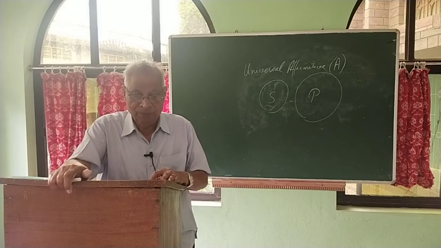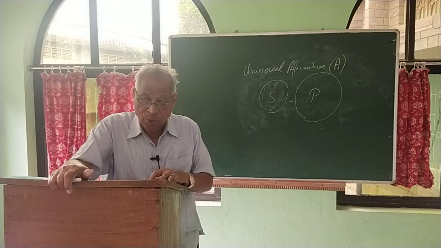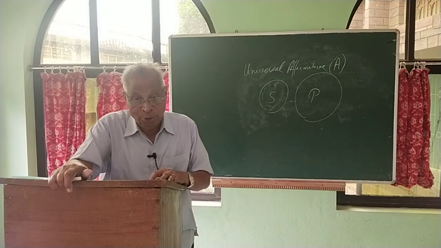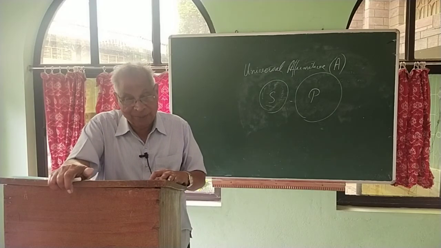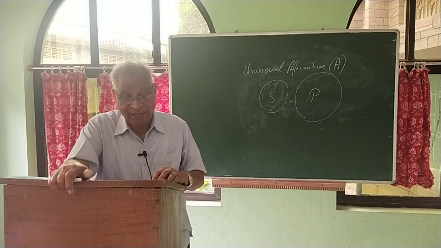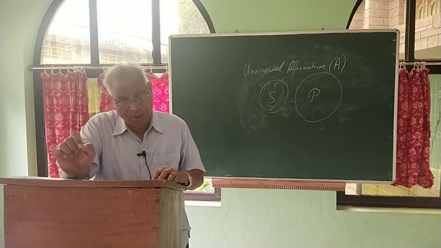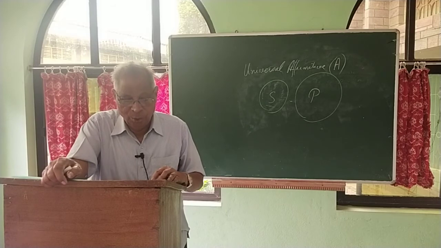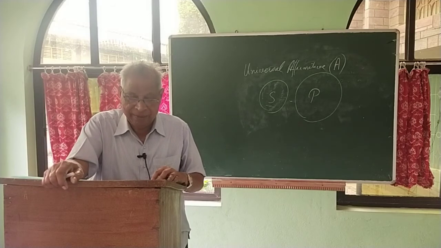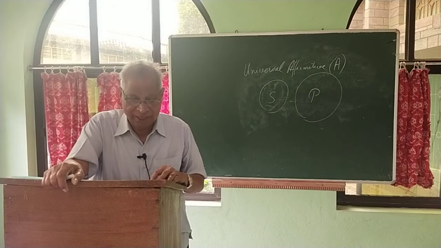particular negative. All the doctors in the world could not save him. All the doctors in the world, that means no doctor in the world could save him. Universal negative, E proposition. An owl cannot see during the day. An owl, not one owl. An owl means all the owls. No owl can see during the day. That means it is an E proposition, universal negative.